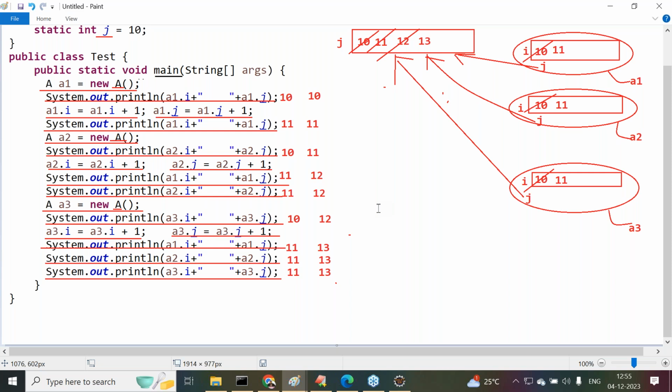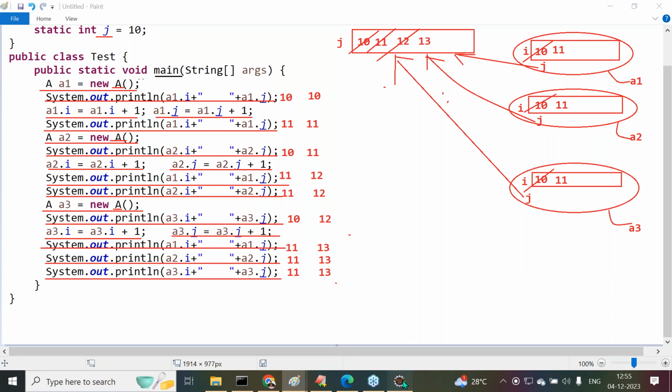But username is available, user address is available, user email ID is available, user mobile number is available. This email ID, mobile number, all this type of data, what must this data be there? Instance variables. Do you understand the clarity? Understand the points here: where we are going to use static variables and where we are going to use instance variables, that we have to understand clearly.